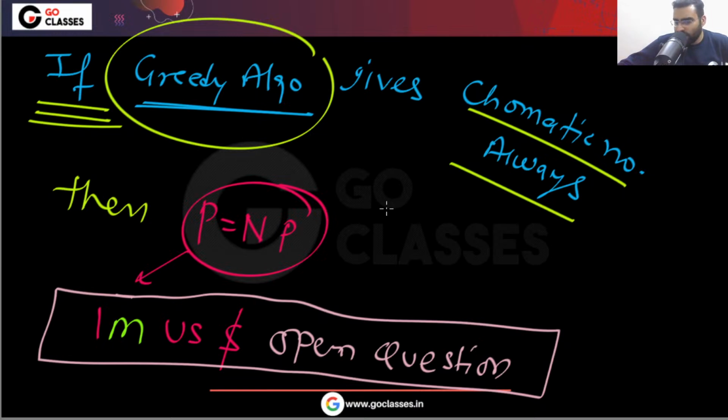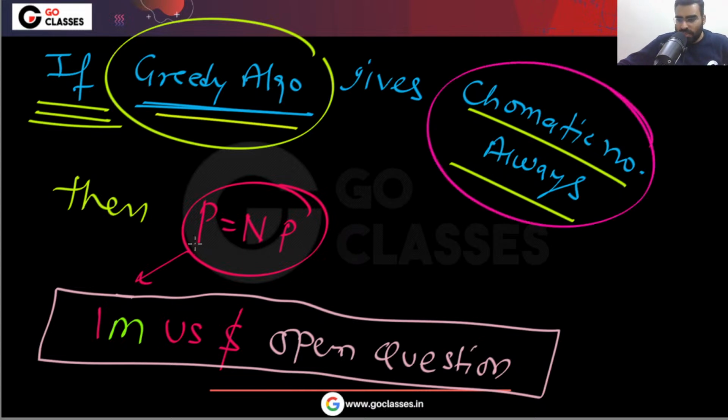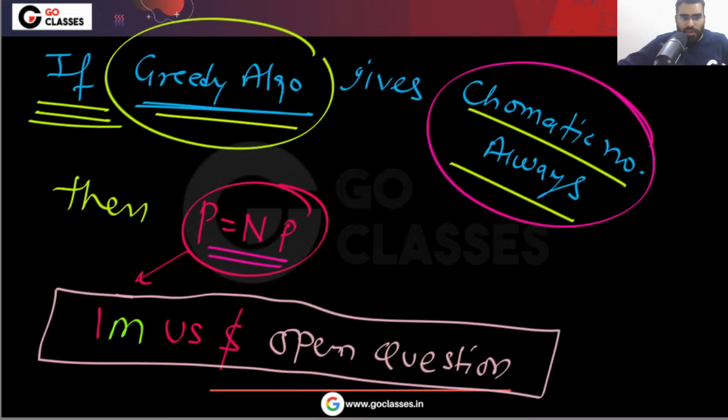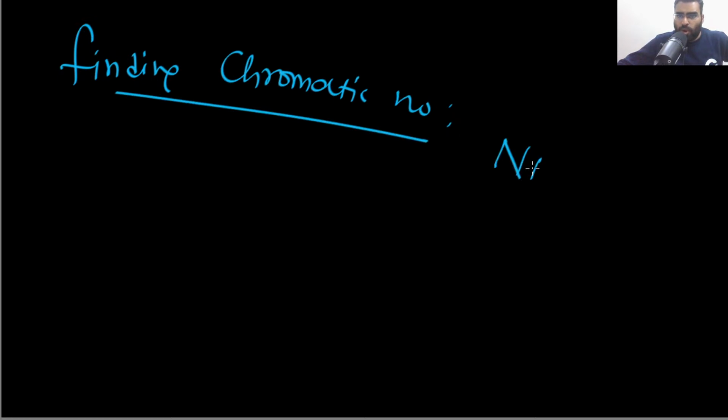So you can see that actually this greedy algorithm, if this gives you chromatic number always, then P will become NP. Okay, because this coloring is a NP complete problem. Let me tell you, finding chromatic number is actually an NP complete problem.